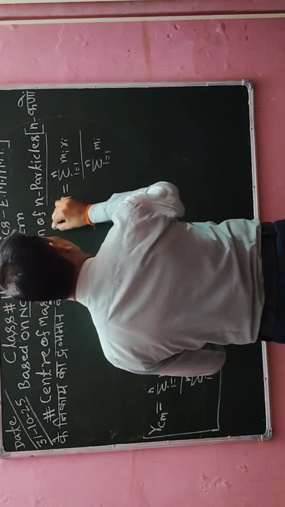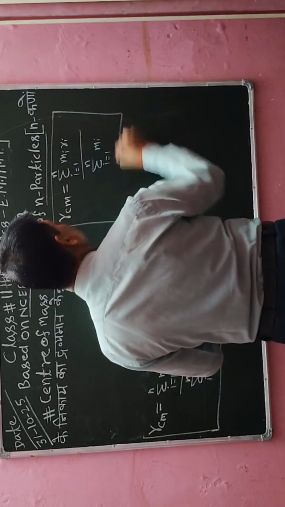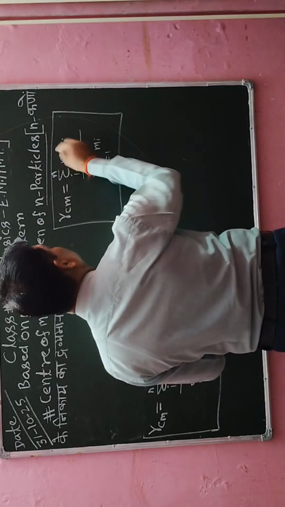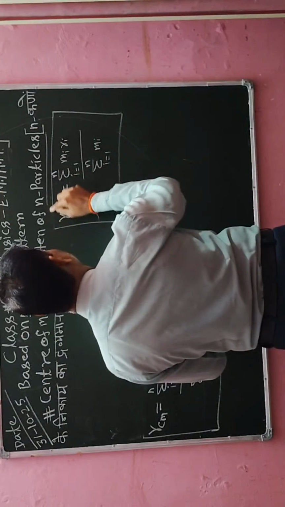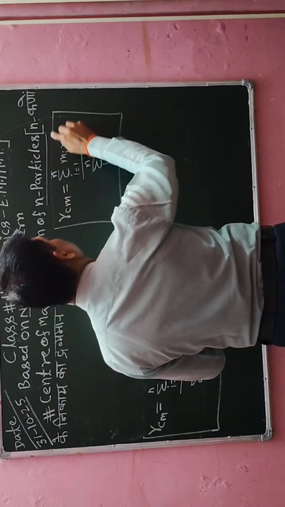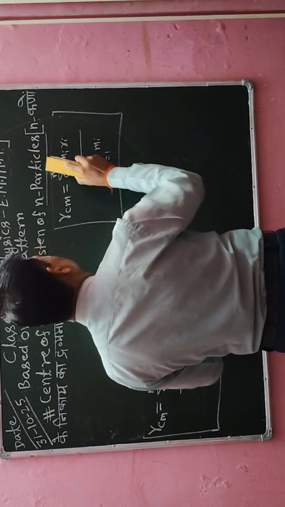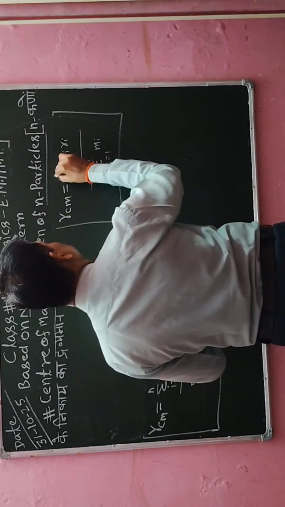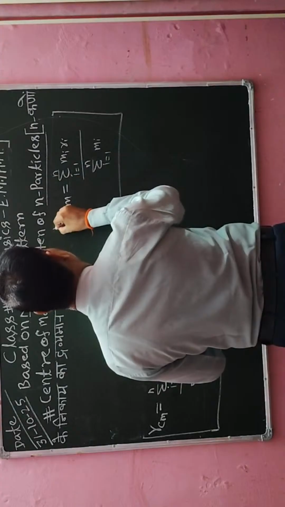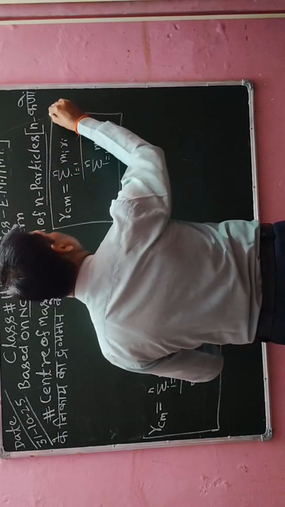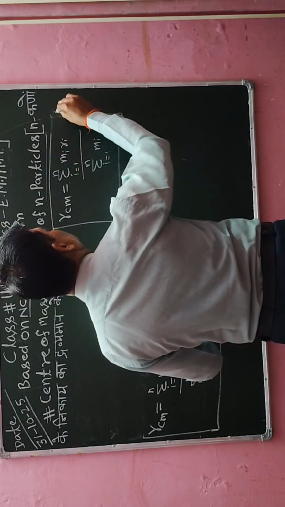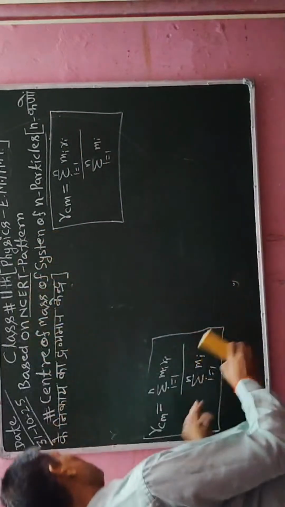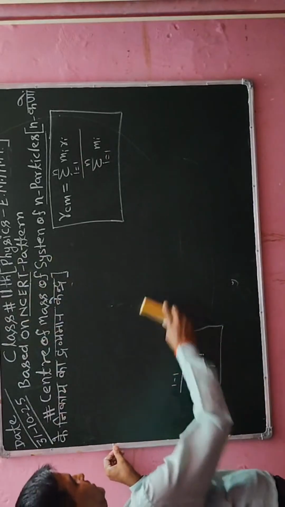So I have to put this formula in the rectangle box. Each and every student needs to remember it positively. Okay, now from here I am going to erase it.